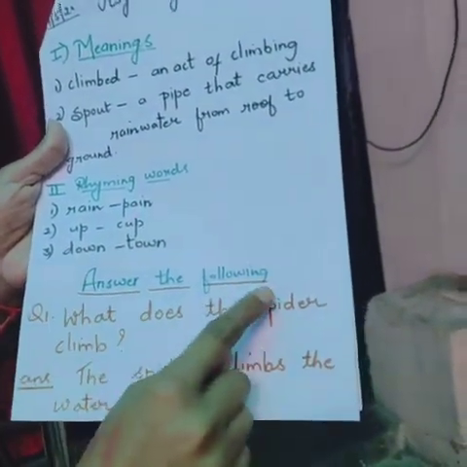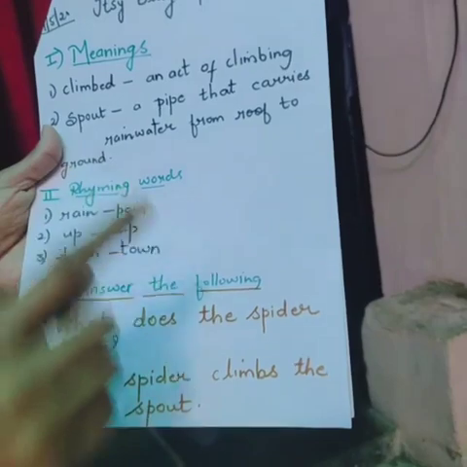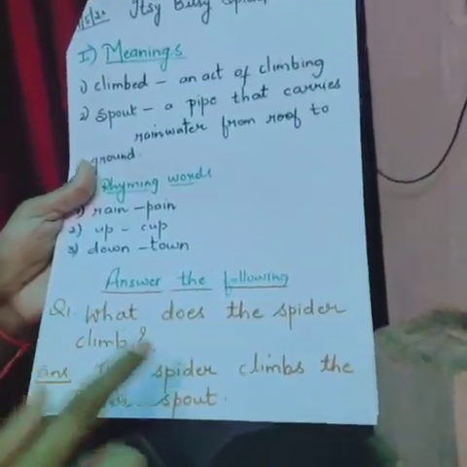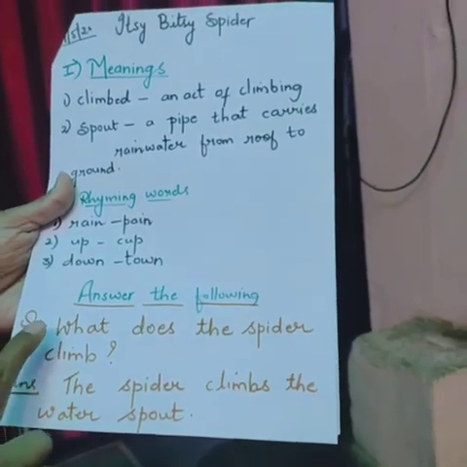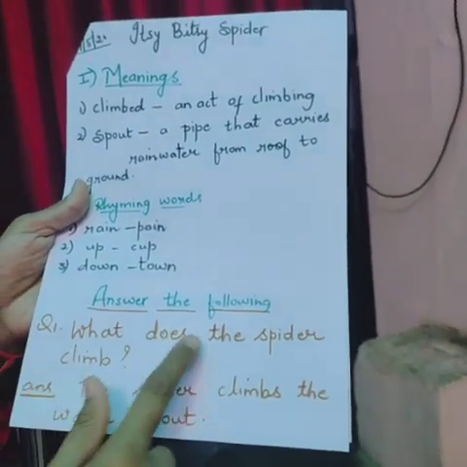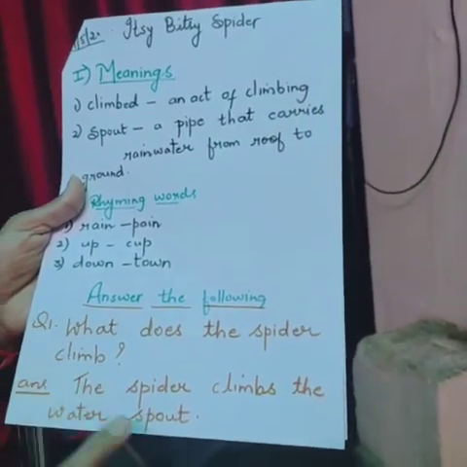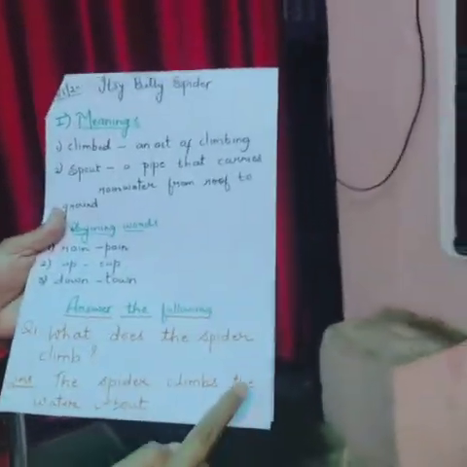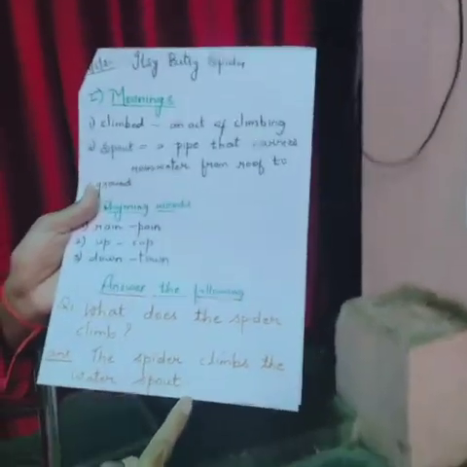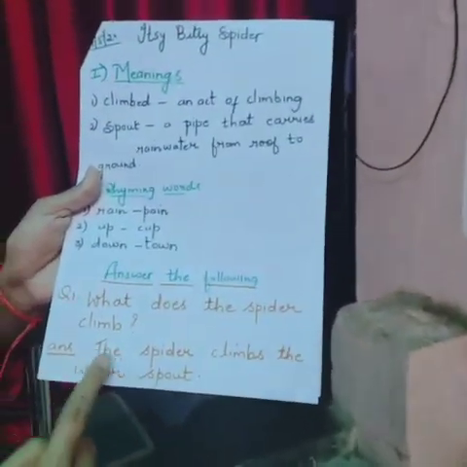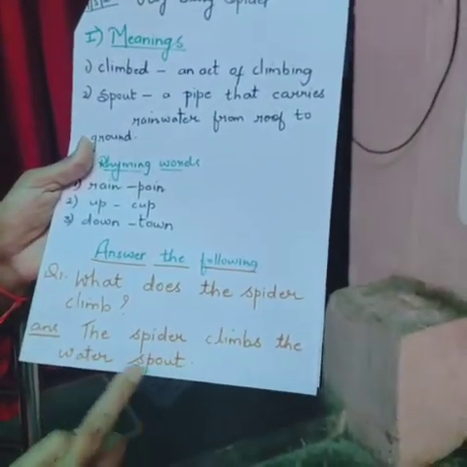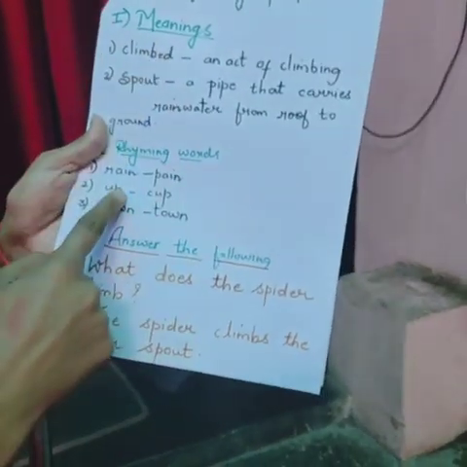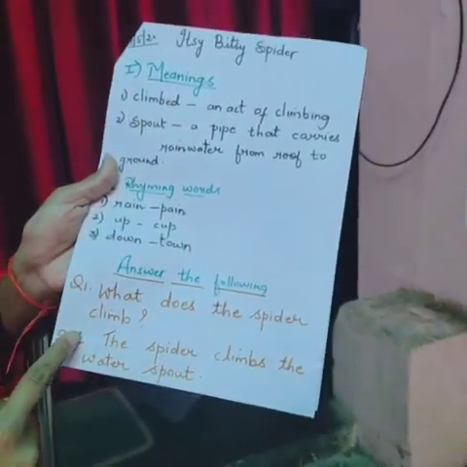Answer the following. You know about the poem. The poem is about a spider who tries to climb the water spout. And see the question number 1. What does the spider climb? The spider climbs the water spout. Water spout means water pipe. Okay. Exercise 1, exercise 2 and exercise 3.